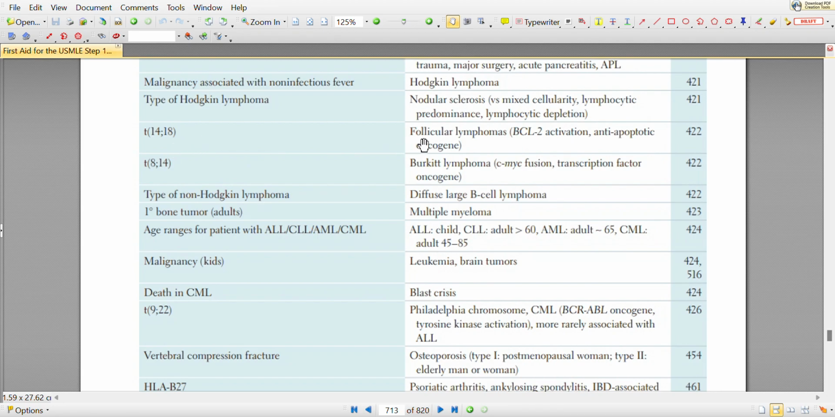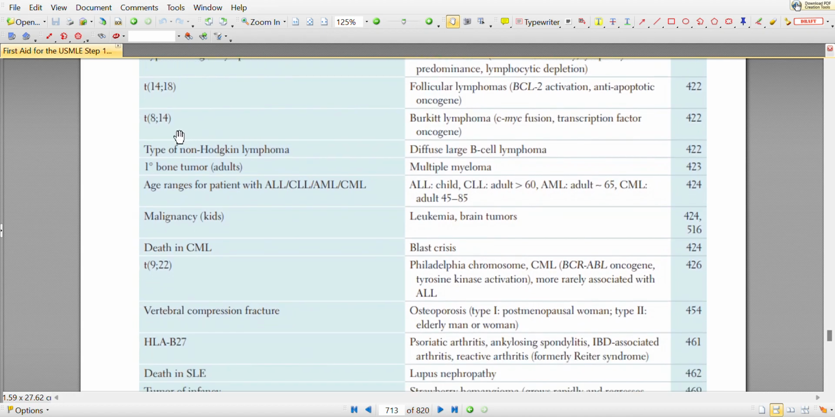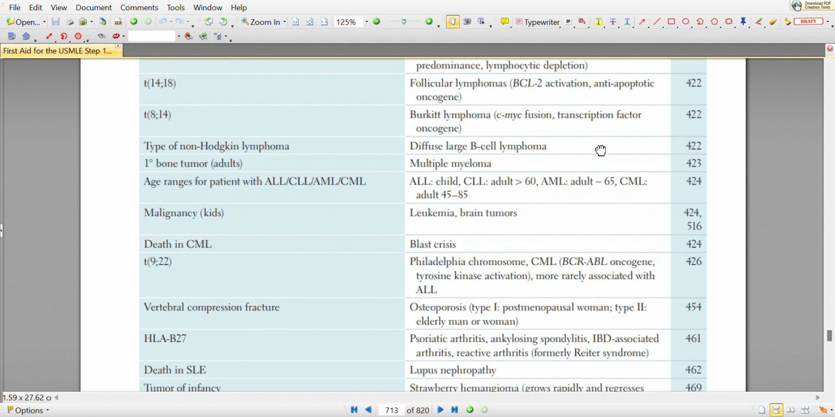t(14;18) is common in follicular lymphomas, with BCL2 activation, an anti-apoptotic oncogene. t(8;14) is for Burkitt lymphoma, c-MYC fusion, a transcription factor oncogene. The type of non-Hodgkin's lymphoma commonly seen is diffuse large B-cell lymphoma. For primary bone tumor in adults, the primary cause is multiple myeloma.